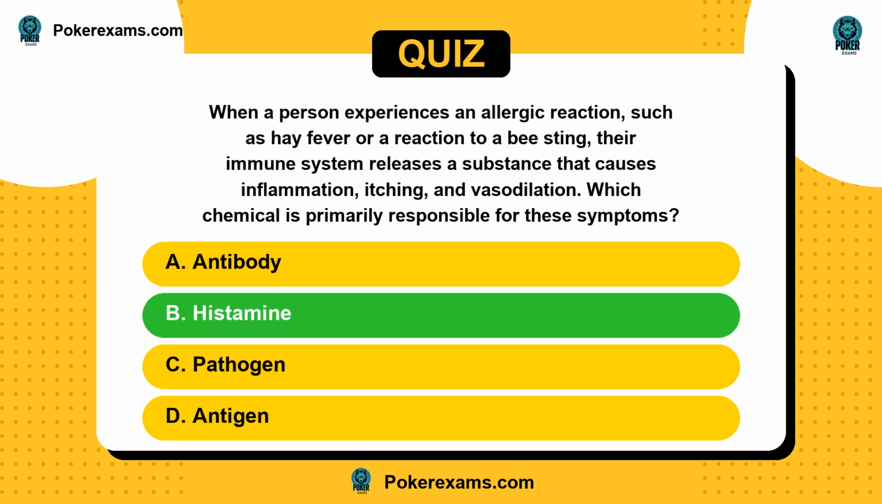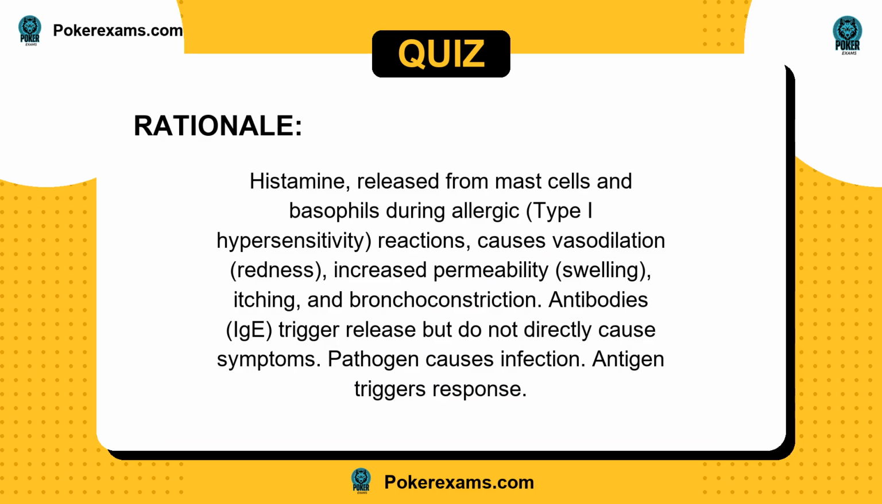The answer is B. Histamine, released from mast cells and basophils during allergic, type 1 hypersensitivity reactions, causes vasodilation, redness, increased permeability, swelling, itching, and bronchoconstriction. Antibodies, IgA, trigger release, but do not directly cause symptoms. Pathogen causes infection. Antigen triggers response.